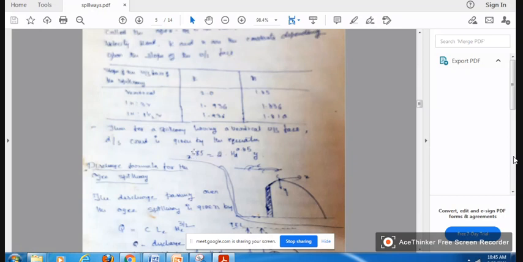x to the power of n, that is x to the power of 1.85, k is 2, h to the power of n minus 1. So sorry, h to the power of n minus 1, right?